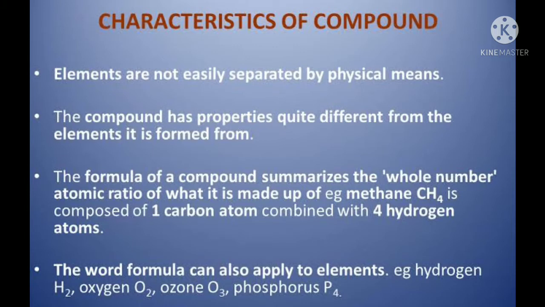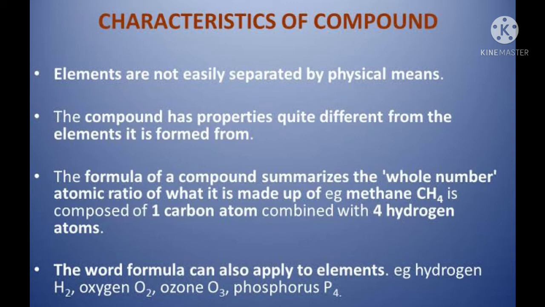So what are they? Elements are not easily separated by physical means in a compound. The compound has properties quite different from the elements it is formed from. The formula of the compound summarizes the whole number atomic ratio, as in methane. The example given here is CH4, meaning 1 carbon atom is combined with 4 hydrogen atoms.